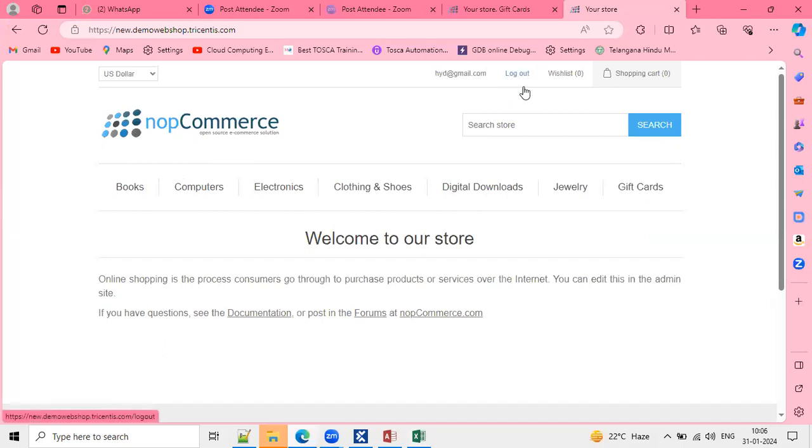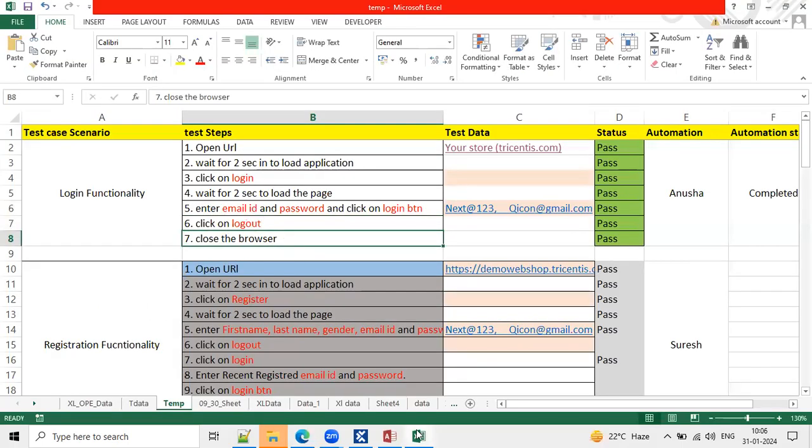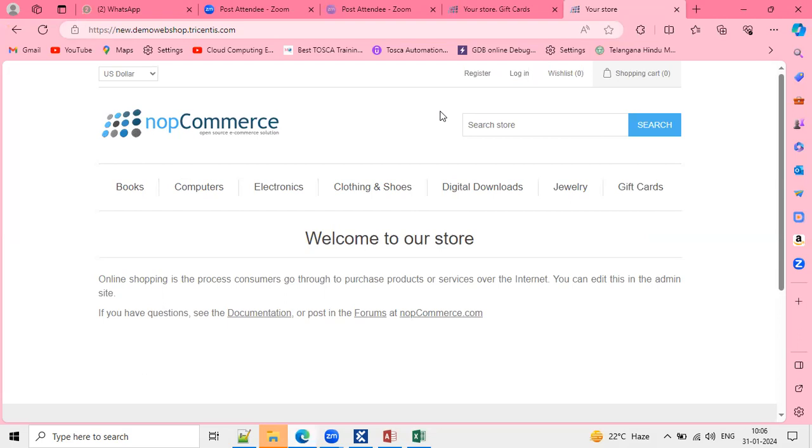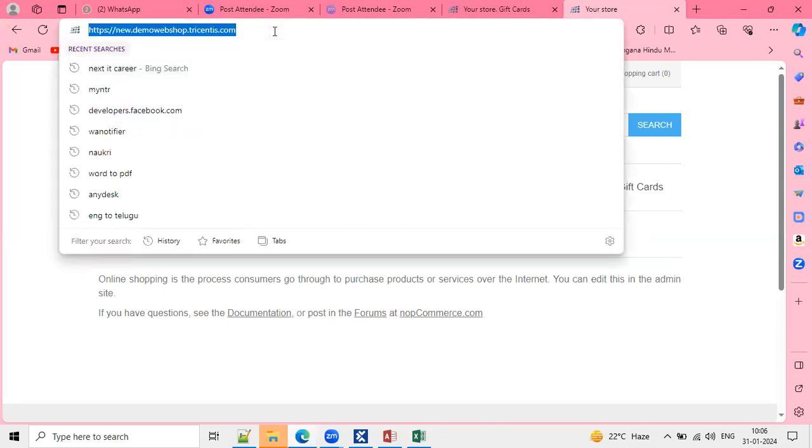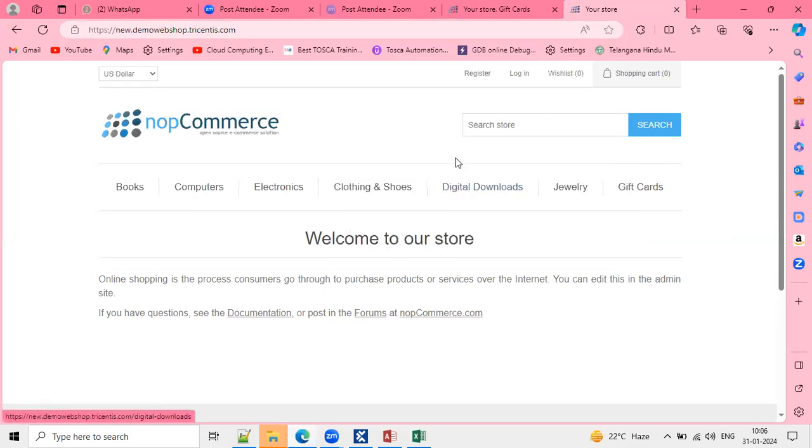Are you able to see a logout hyperlink here? Yes. So do click operation on this logout. So what is the last step? Close the browser. So we are done with the functional run. Just now I understand the entire functionality of this login.